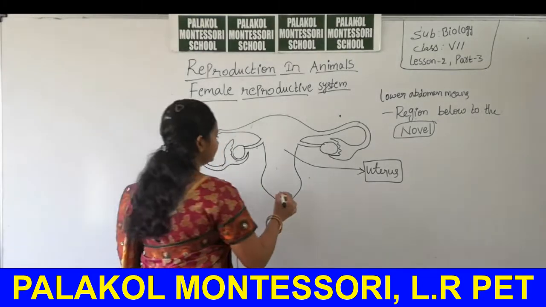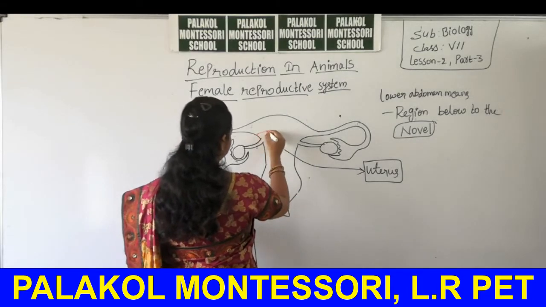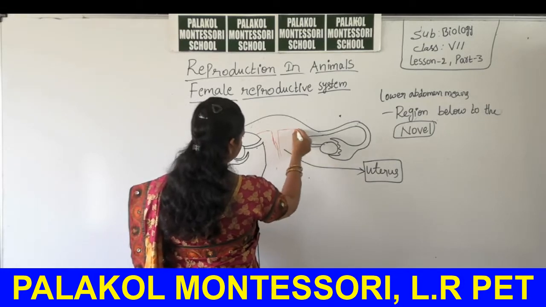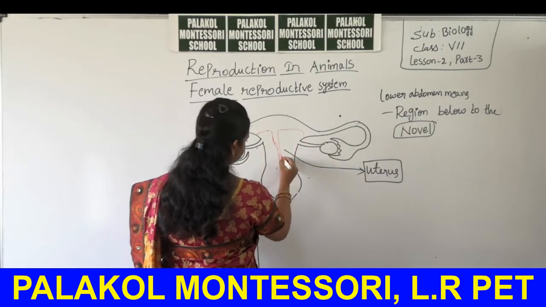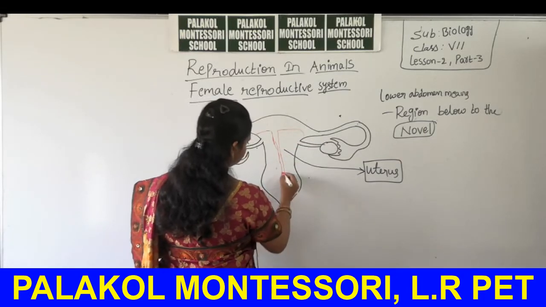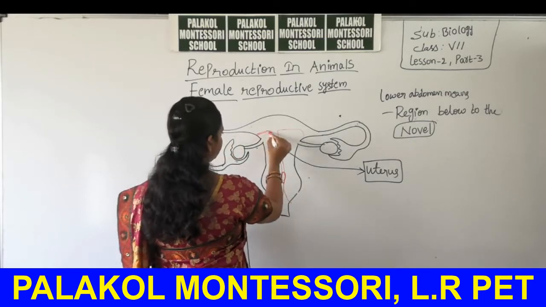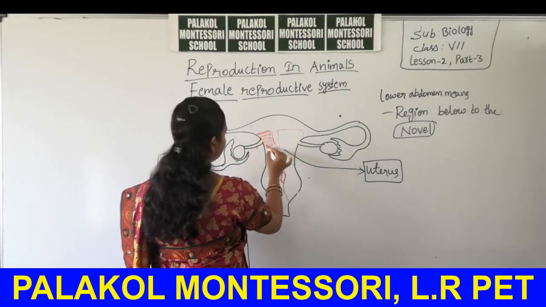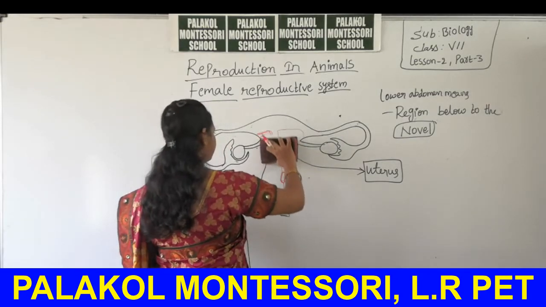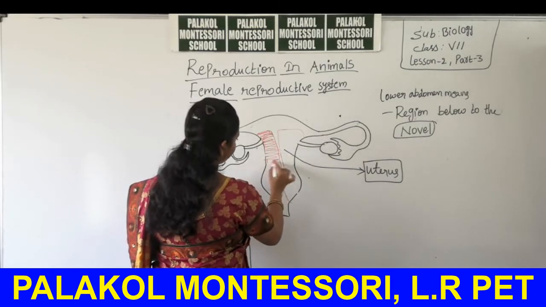Then here it is completely made up of blood vessels. This region is completely made up of blood vessels.